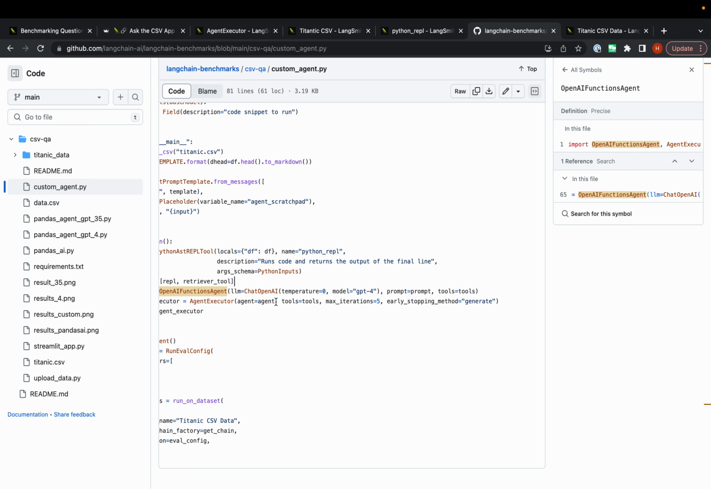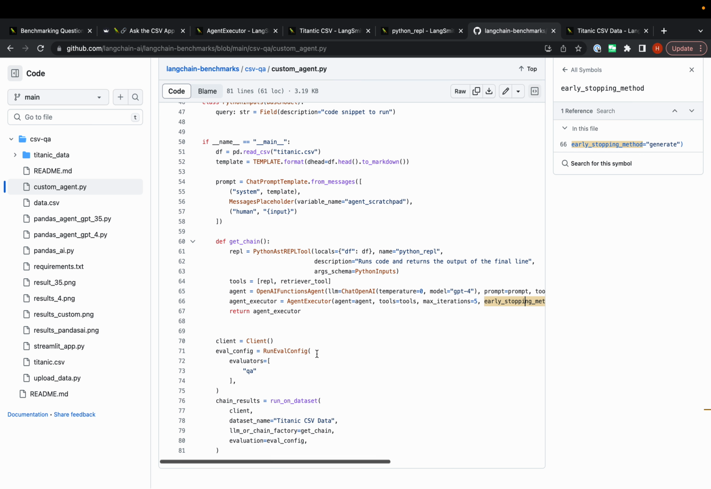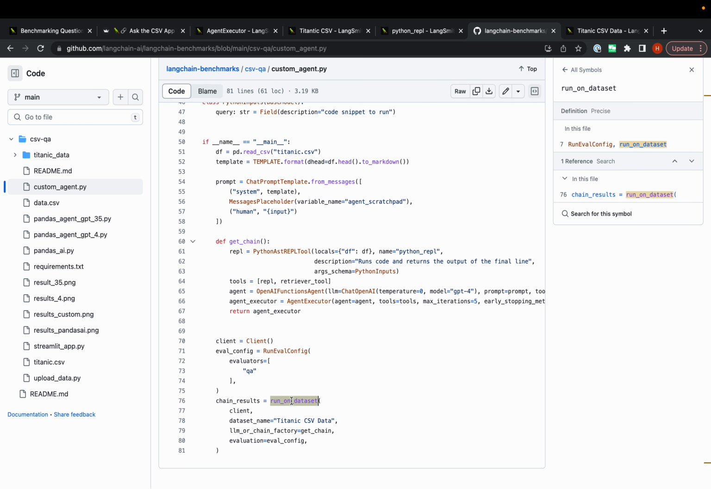The agent executor is basically the loop that does the call agent, decide what action to take, call the tool, pass the result back into the agent, repeat until it decides it's done, or until it's reached 5 iterations, at which point it will generate a final response. We're then defining our evaluator, which is this built-in question answering evaluator. And then we're running it on the data set. So we're giving it the name of the data set that we uploaded, this factory method to get the chain, the evaluation config, and then the client. This is the LangSmith client.